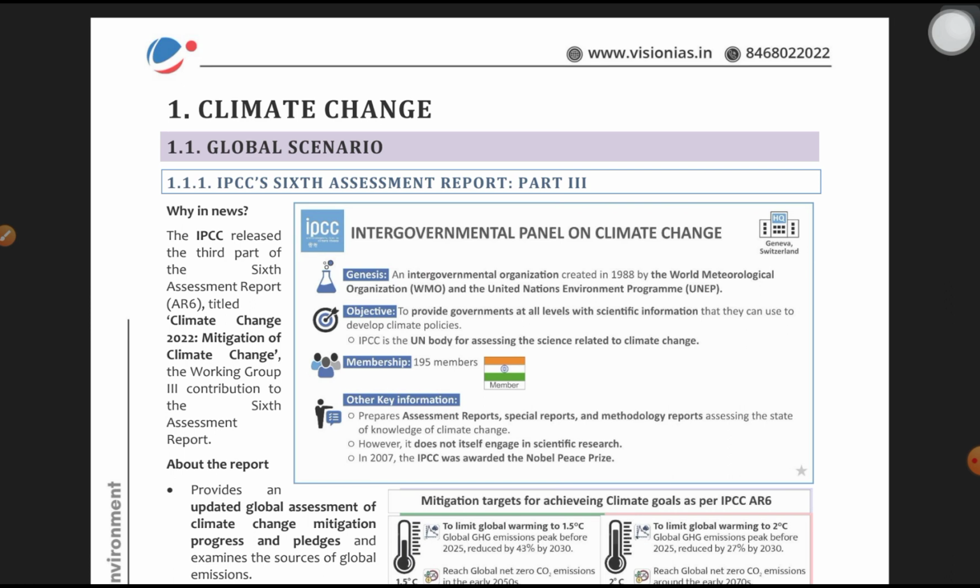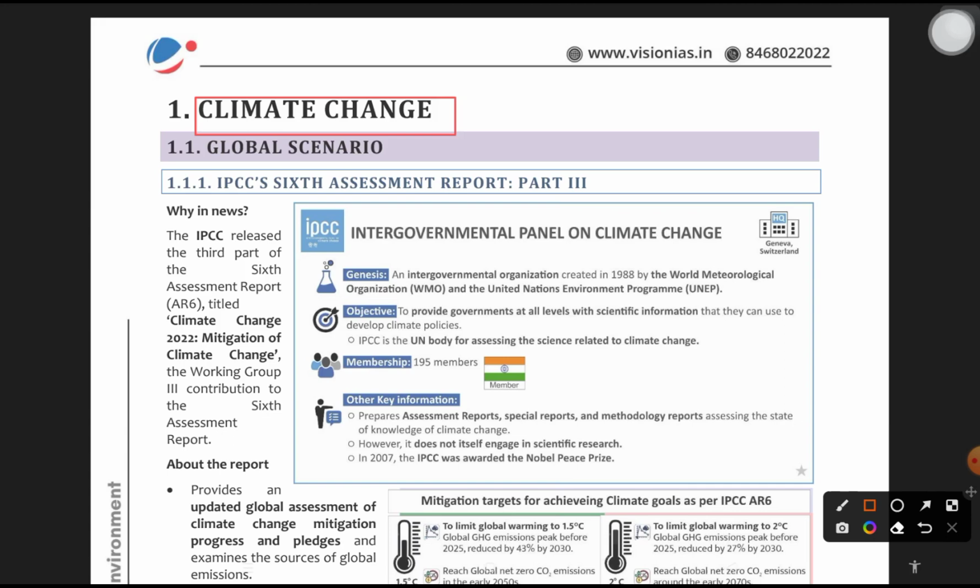In order to look after the current affair topics of the climate change given in the PT365, first let's understand what is climate change. Climate change refers to long-term shifts in temperatures and weather patterns. That is called climate change. So what is climate change? It is long-term shifts in temperatures and weather patterns.